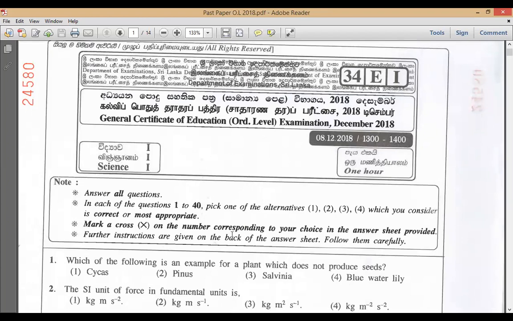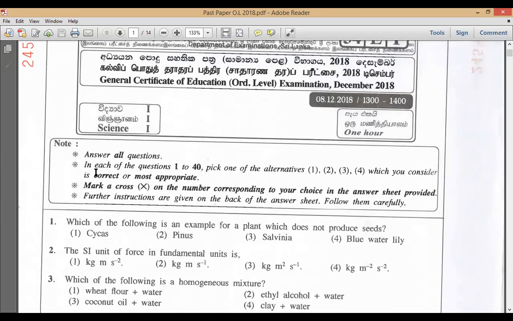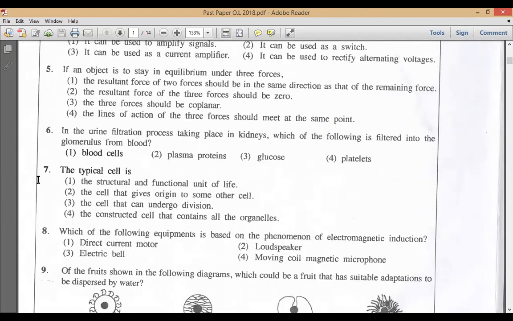What is the paper, students? 2018 past paper. 2018 O-level past paper, right? So now here you have, first of all, remember that for the revision process, I'm telling you, okay? I told you that MCQ comes last. So here you have 40 MCQs over here, right?